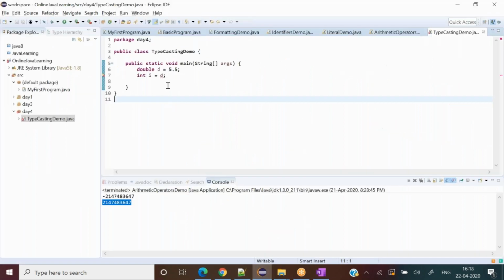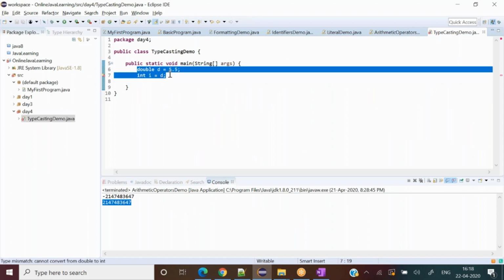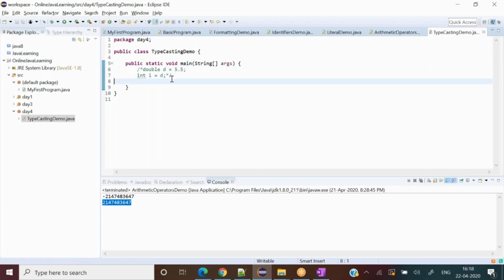So say, for an example, let me take a lot of examples here. Let's say byte b equal to 20. Now I want to fill this byte value into, let's say, short s.